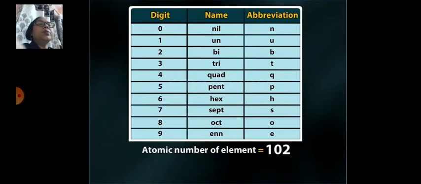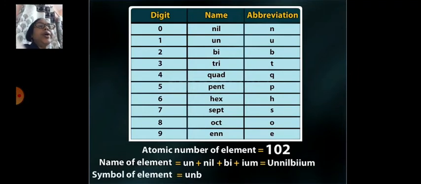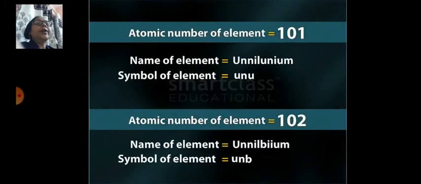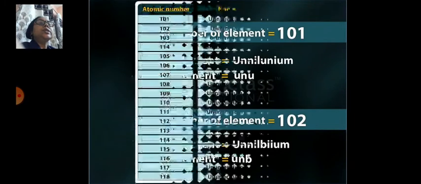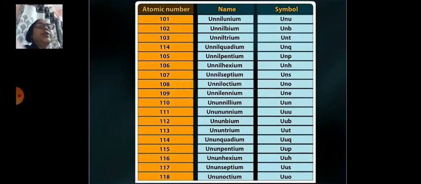For example, atomic number 102: name of the element un, then nil plus bi, then ium. So the name of the element is unnilbium and the symbol of the element is Unb. So atomic number of element 101, name of the element unnilunium. So you can see the name and symbol of atomic number 101 to 118 in this chart.